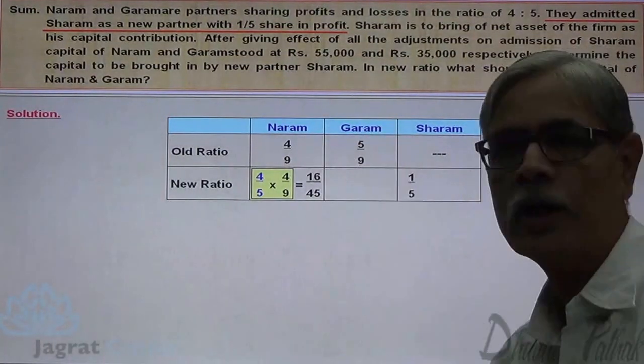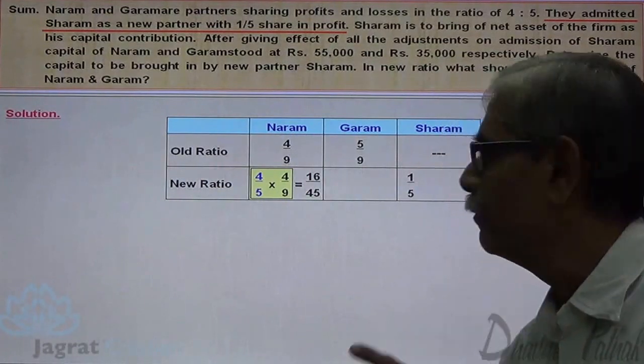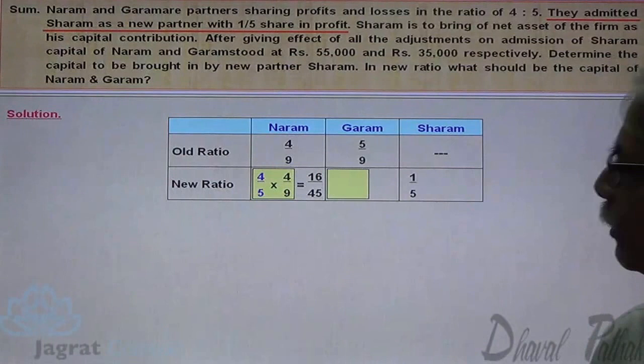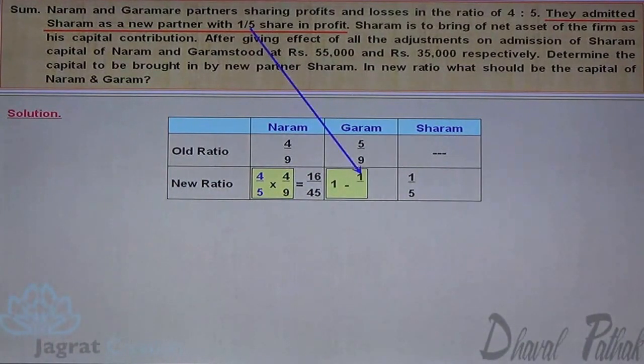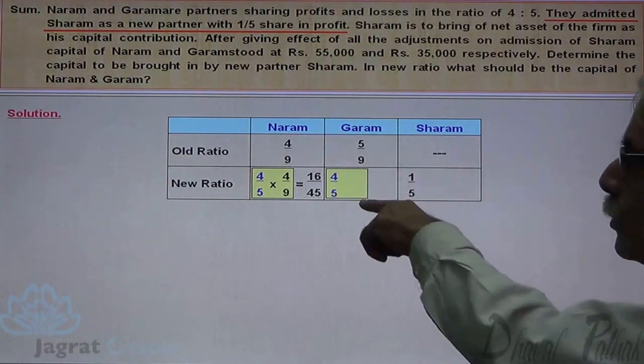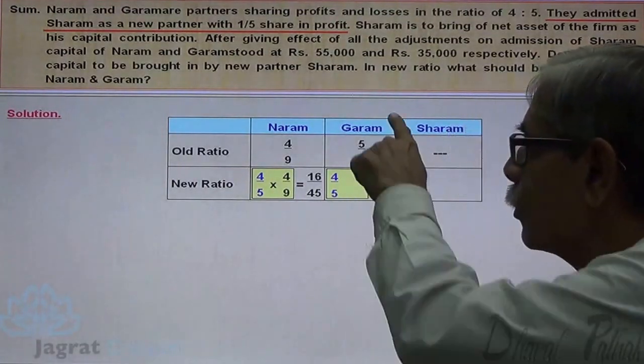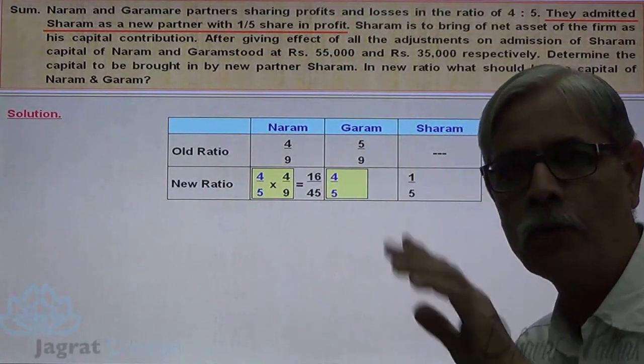Now what is the new share of Garam? Now they have given 1/5 share to Sharam. 1 minus 1/5, so 4/5 is the remaining share. And in this 4/5 share, Garam gets in the ratio of 4:5, 5/9 of 4/5.